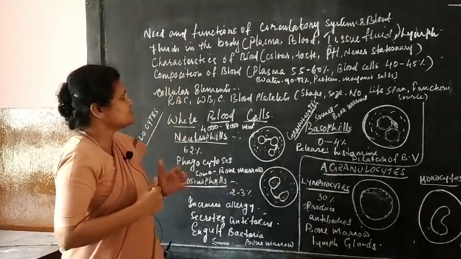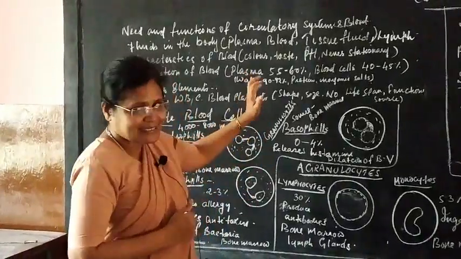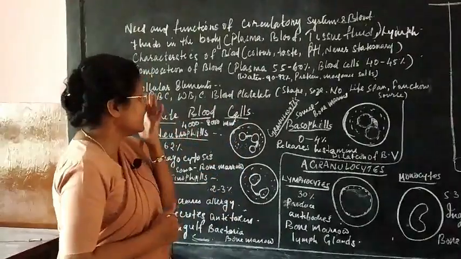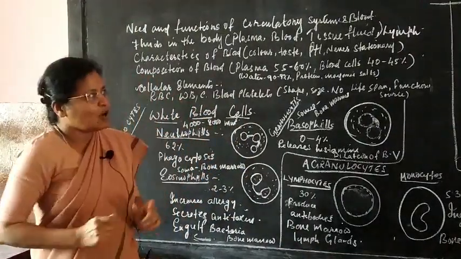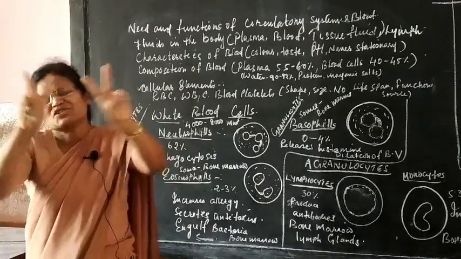Then coming to the composition of blood. I said in the last class, in the PowerPoint, and I am repeating it a little bit, because since you expressed a preference for a blackboard presentation, I am repeating this. I have said already, go through the PowerPoint. The composition of blood is that it contains 2 main components.